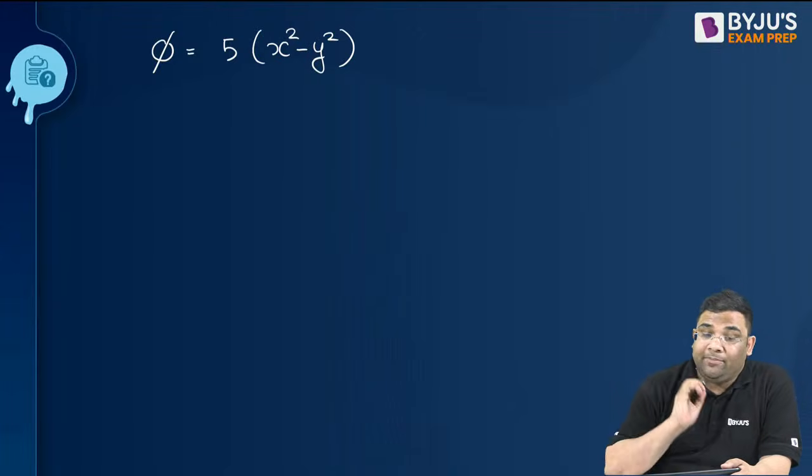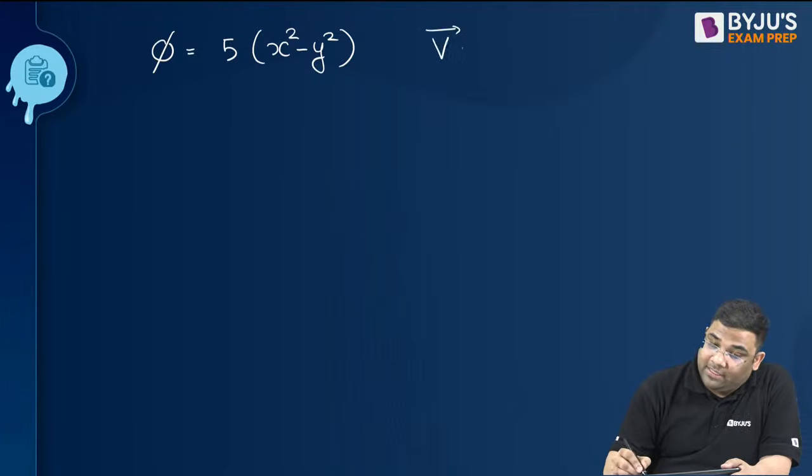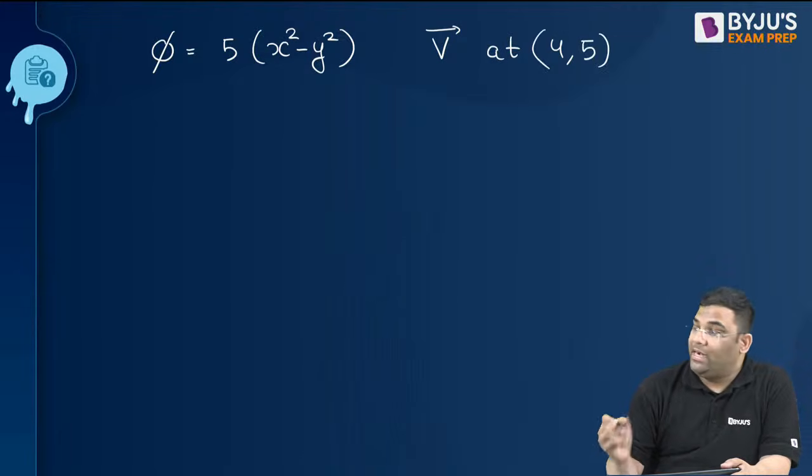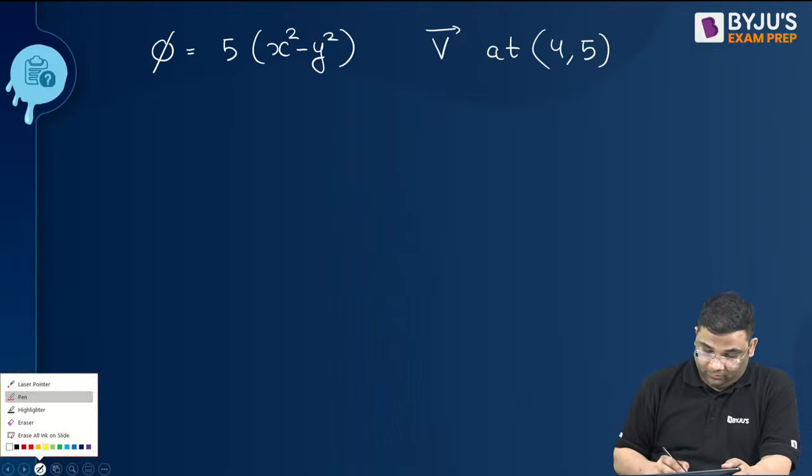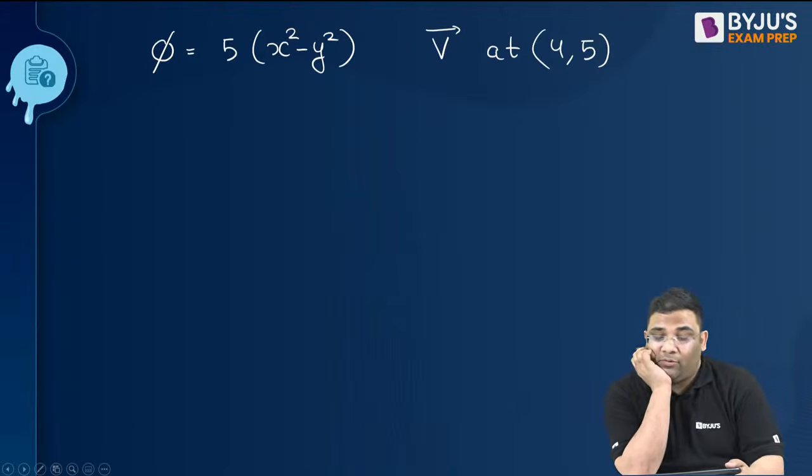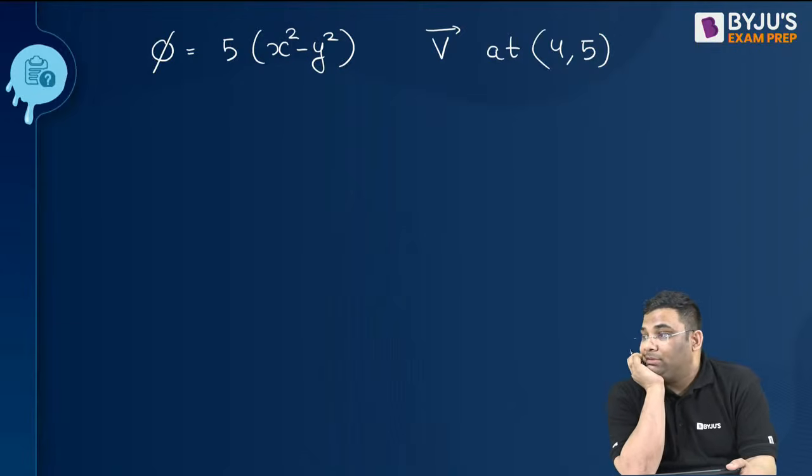Okay, so give me the velocity vector at 4, 5. Give me the velocity vector at coordinate 4, 5. Can you give me the velocity vector at coordinate 4, 5? Please give me the vector. Means i cap, j cap, k cap.